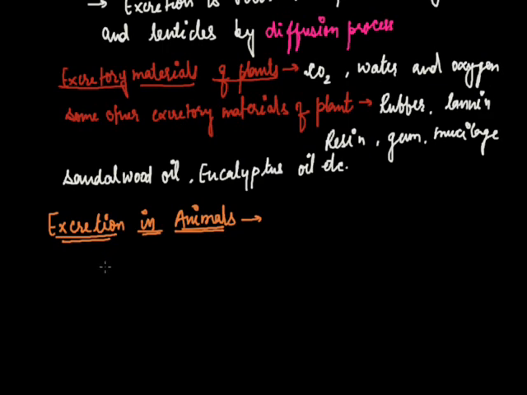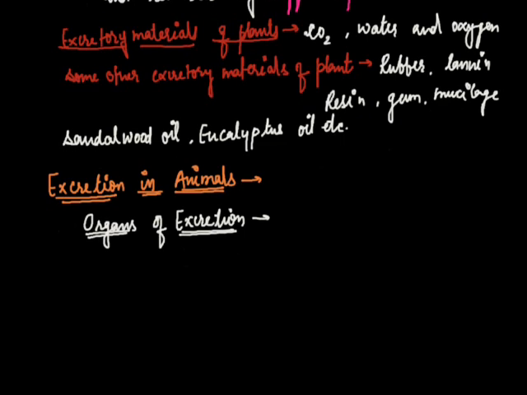So we can say organs of excretion present in animals. Of the organs of excretion, the first organ we're going to study is lungs.